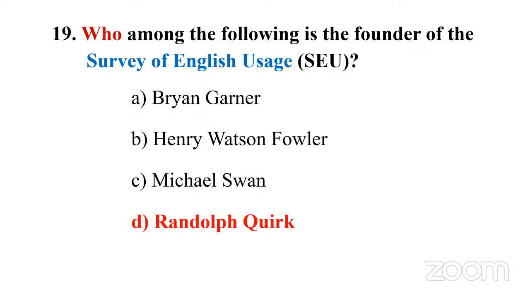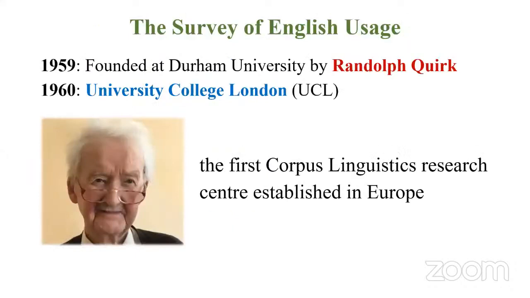It's a research institute, and they have been working on linguistics, the field of linguistics, and they have been producing a lot of good works. And it was established by Randolph Quirk in 1959, and he founded it at Durham University. Then he moved to University College London, UCL. Now it is there. 1960, he moved there. The Survey of English Usage, that research center is in University College London, and it is considered the first corpus linguistics research center established in Europe and second in the world.